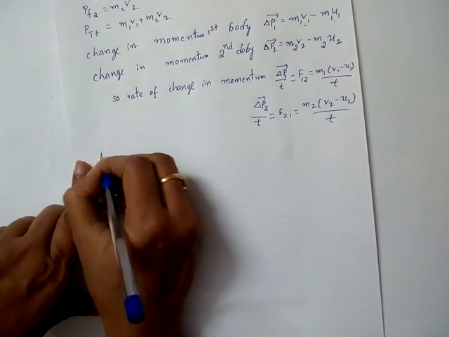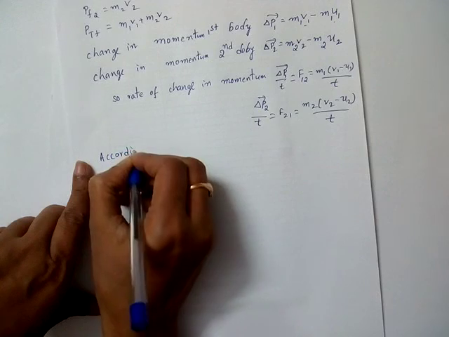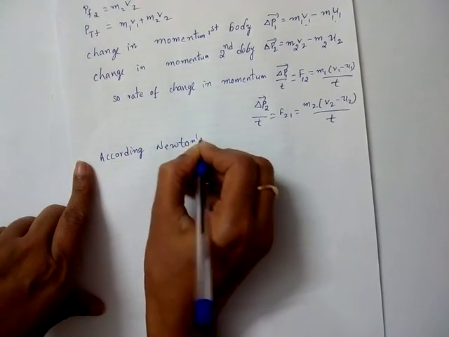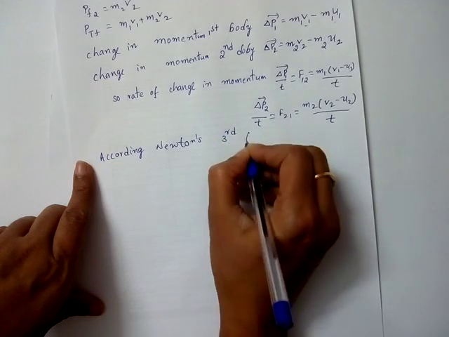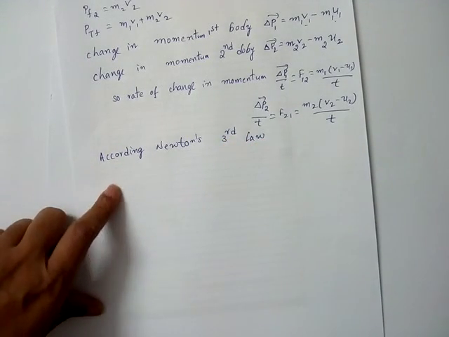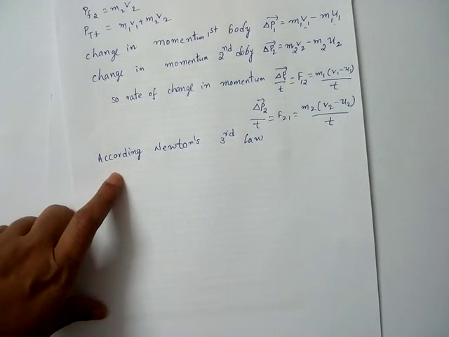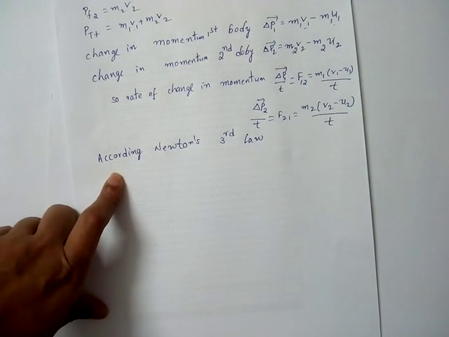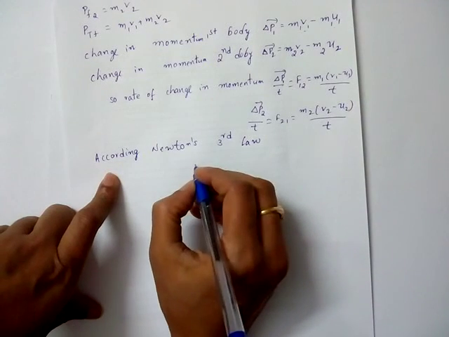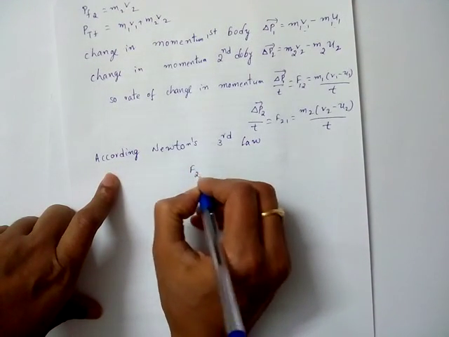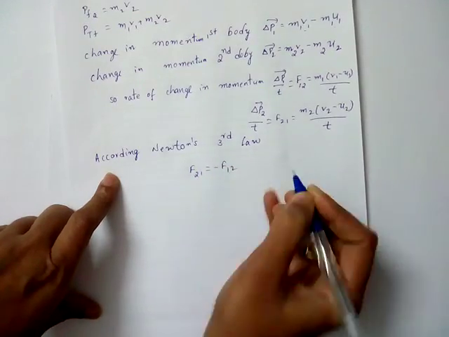Now according to Newton's third law, what happens? Action is equal to minus reaction. So you can take F12 is equal to minus F21, or F21 is equal to minus F12.